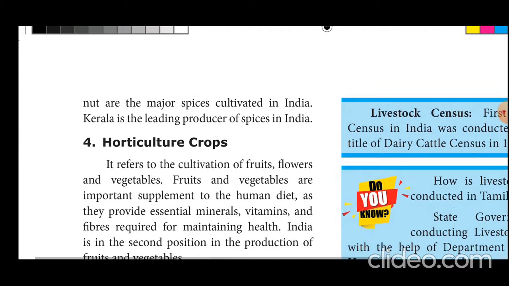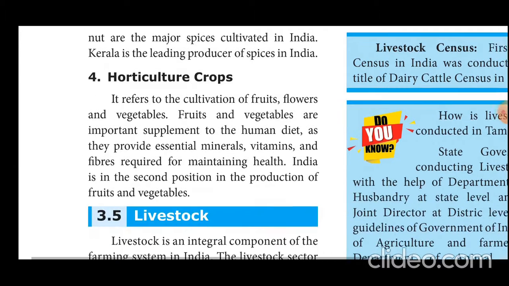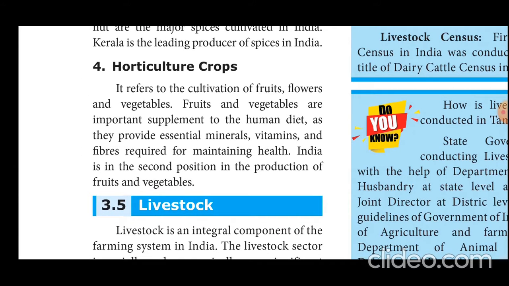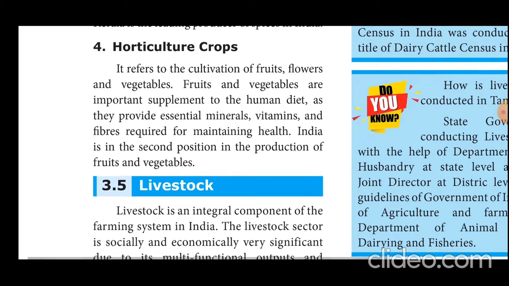The fourth one is horticulture crops. Flowers, vegetables and fruits are called horticultural crops. Fruits and vegetables are an important supply to the human diet as they provide essential minerals, vitamins and fibers required for maintaining health. India is in second position in the production of fruits and vegetables.